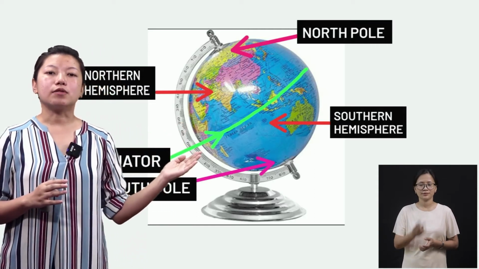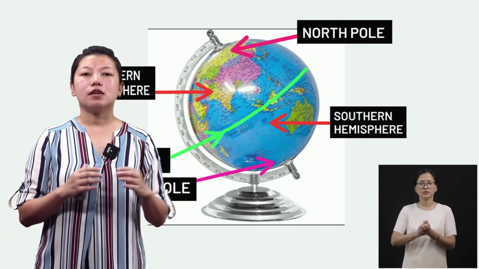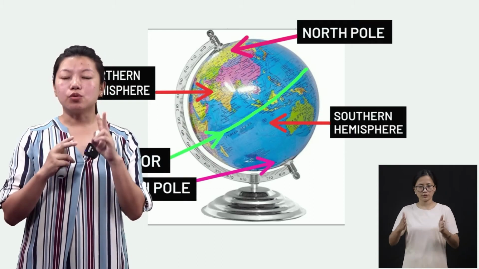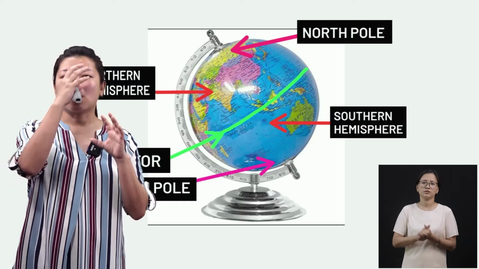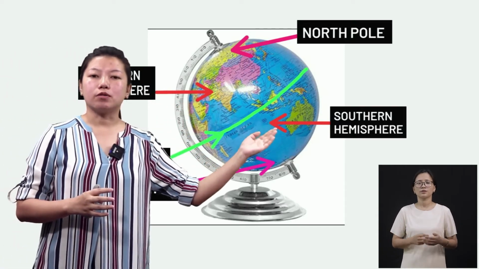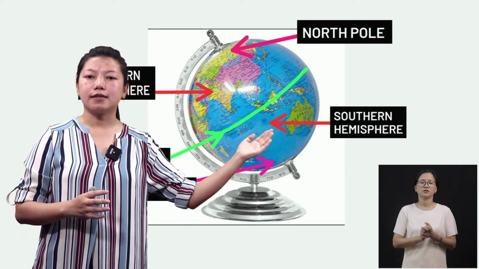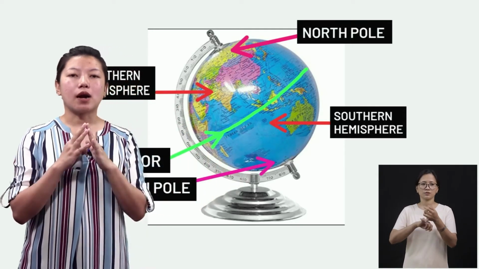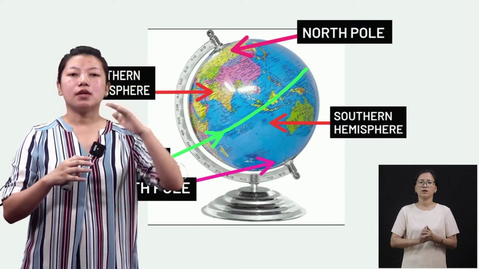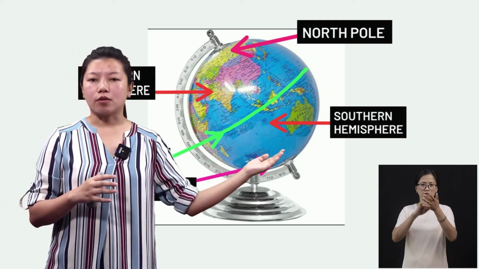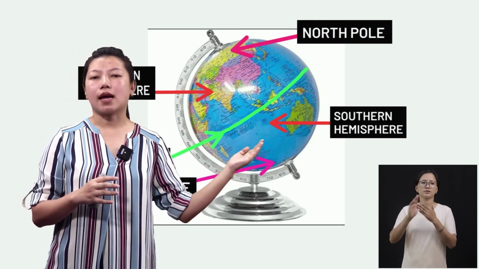Now, can you see the green line in the middle? It shows that the earth is divided into two parts, all right? The top part is the northern hemisphere, and the part below the green line is the southern hemisphere. So we have two parts, up and down. The upper is the northern hemisphere, the down is the southern hemisphere.